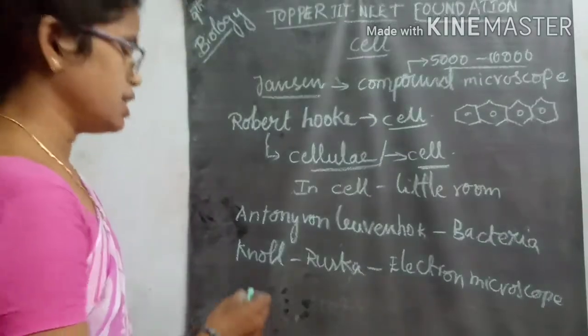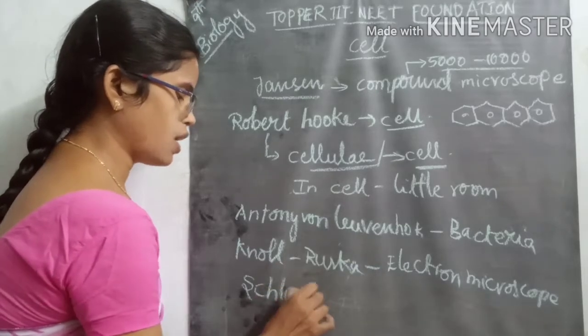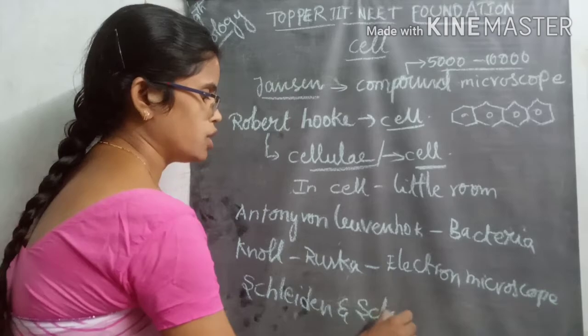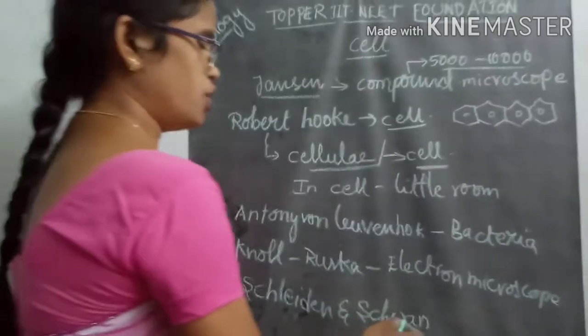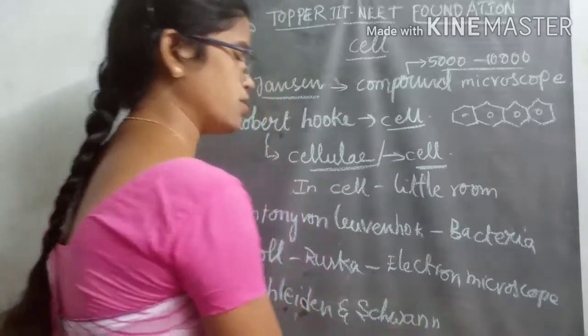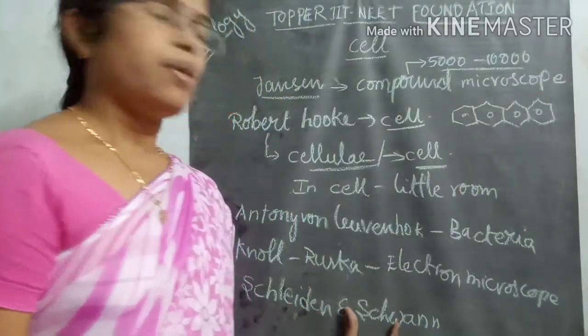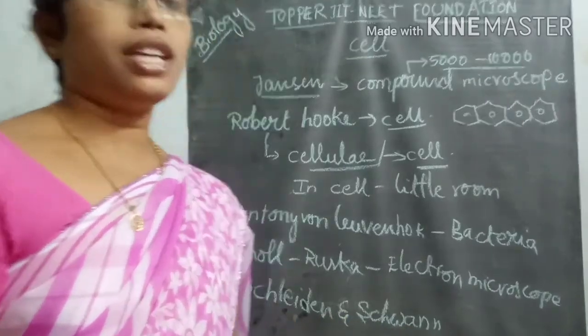Another pair of scientists were Schleiden and Schwann. Schleiden was a German botanist and Schwann was a German zoologist. One worked on plants and the other on animals.